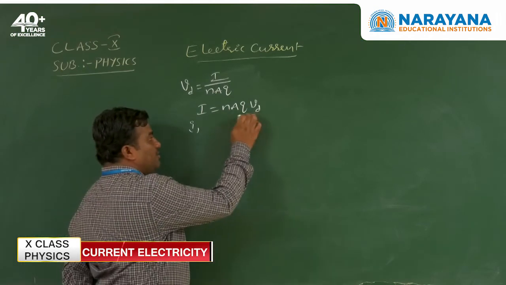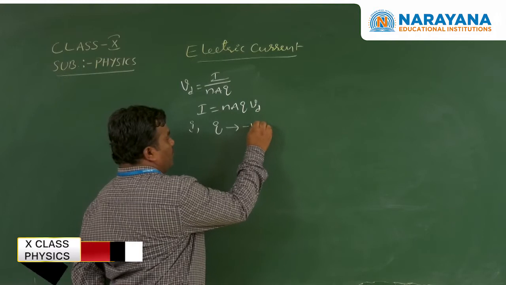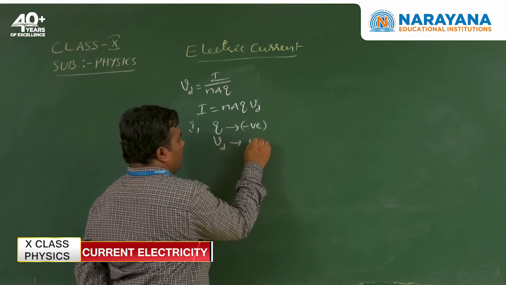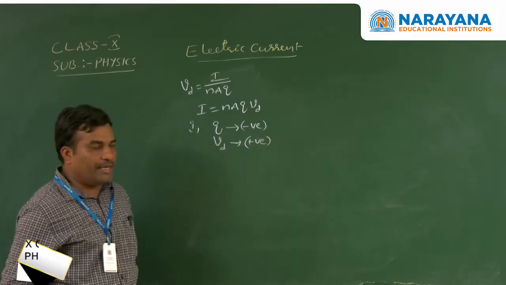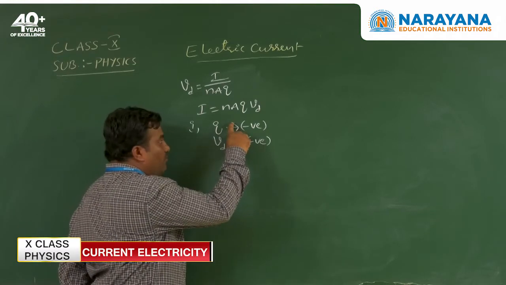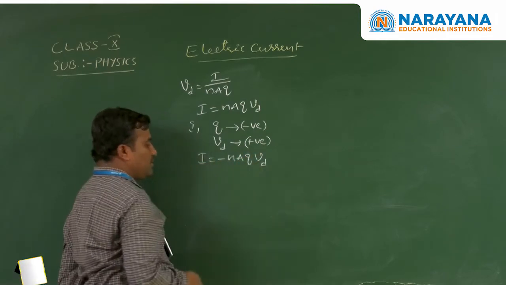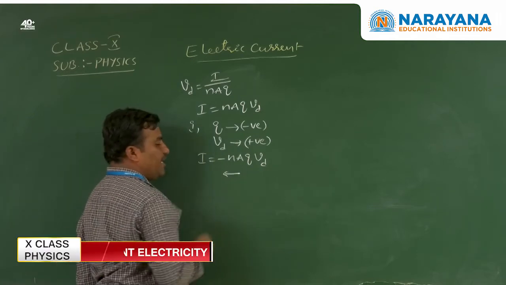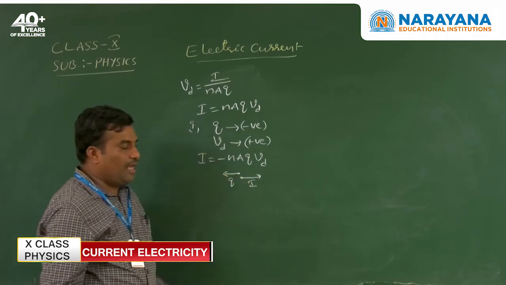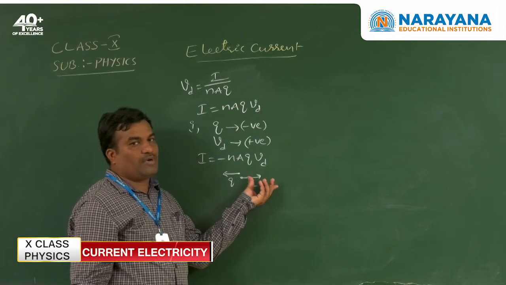Now we consider the factors of charge and drift speed. In the first case, the charge is negative and the drift speed is positive. The product of these two gives minus NAQVd. So the electron moves in one direction while the current flows in the opposite direction. Always observe that a negative charge such as an electron moves opposite to the direction of current flow.